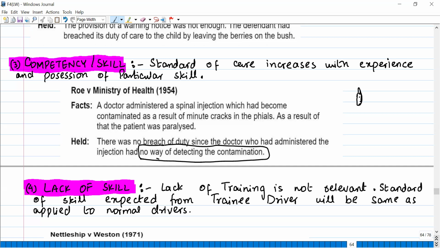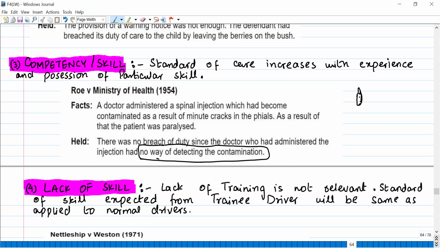Okay. If, let's say, the doctor knew how to detect the contamination, then he could have been held responsible. So this is what you need to understand: if the doctor in this situation had no idea and no way how to detect the contamination, then he is not liable. Okay.